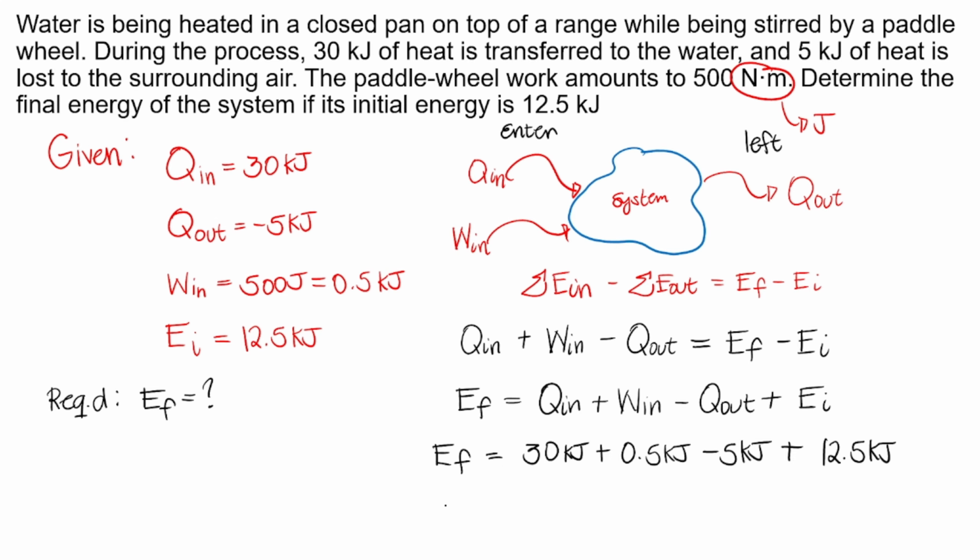Alright, so pressing that into your calculator, your final energy in the system is 30 plus 0.5 minus 5 plus 25, that is equal to 38 kilojoules. Again, dapat uniform yung units para hindi ka magkamali sa computations mo. Okay, this is our final answer for this simple problem.